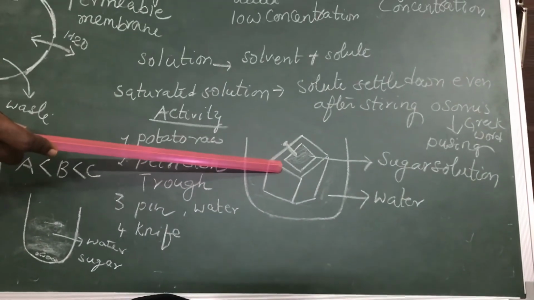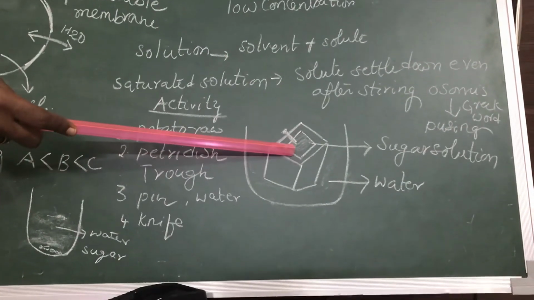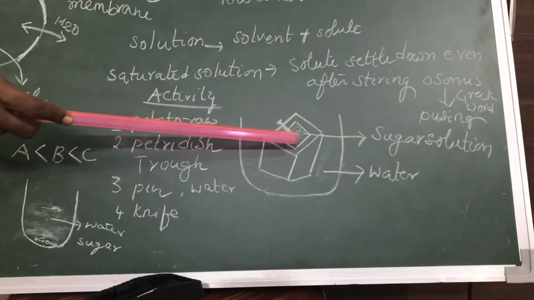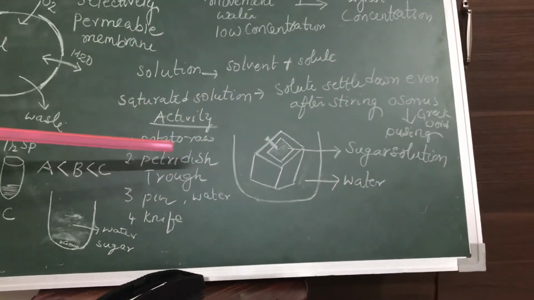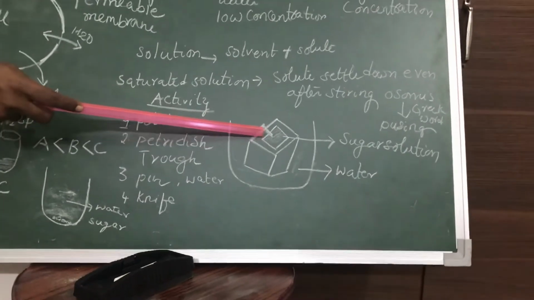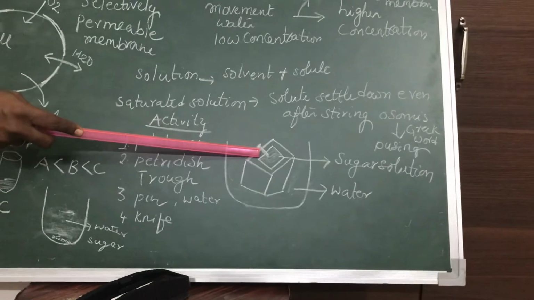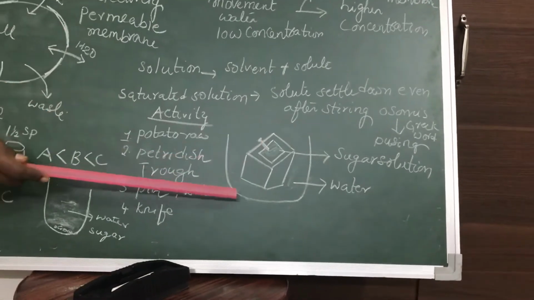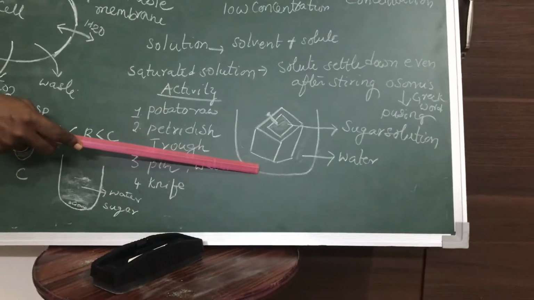Now take a saturated sugar solution and fill it in this potato cup, but don't fill it up to the edge. You leave some space. You mark the level of the sugar solution with the help of a pin. Now keep this potato in the trough of water.